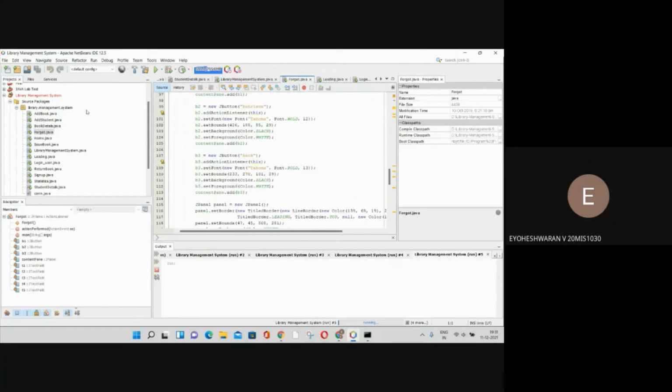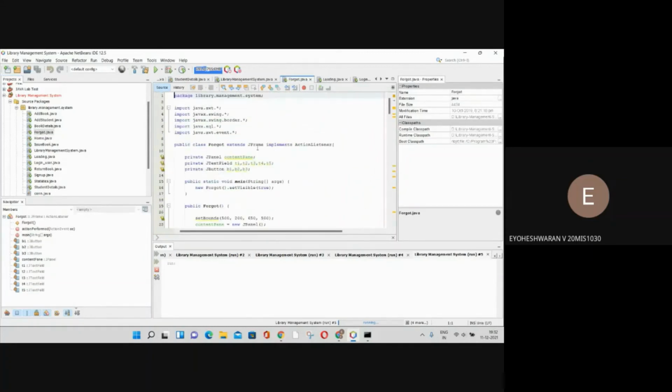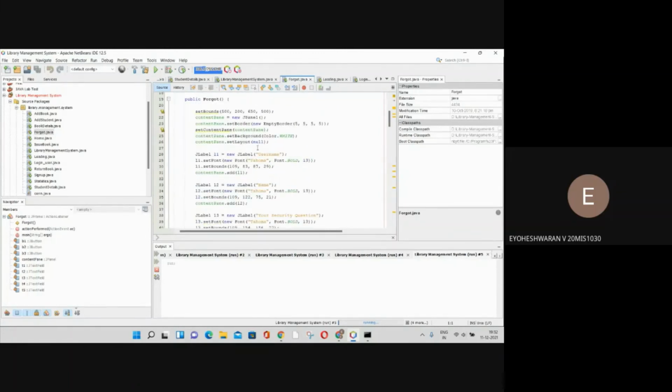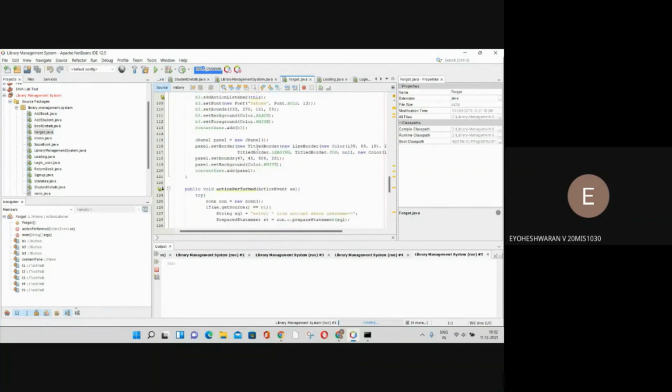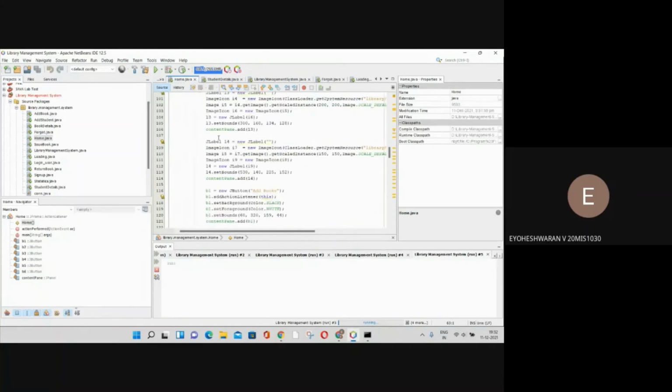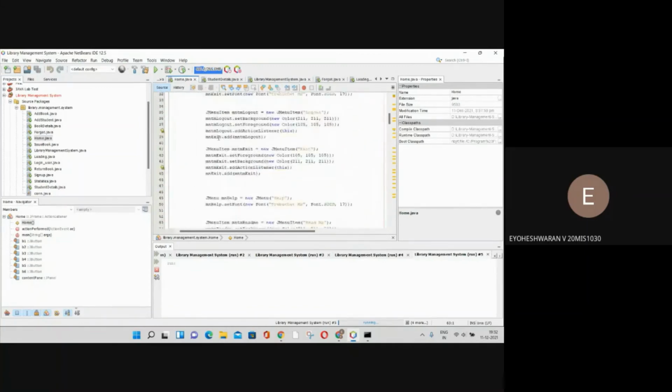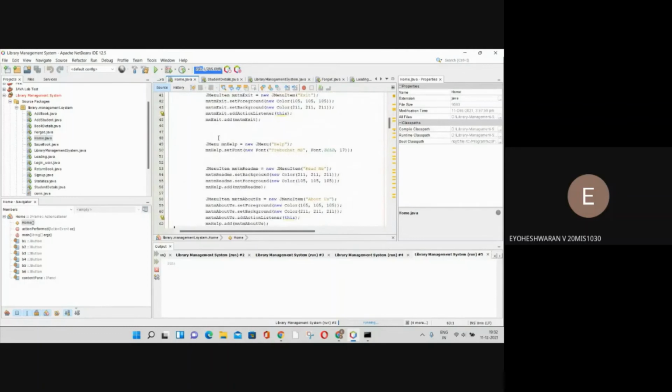And forgot password is to retrieve the password. When you forget the password, you can retrieve it by using this option. It will search in the database and it will give the password. Home page is the first user interface where we have started, like next library management system. That's the home module here.